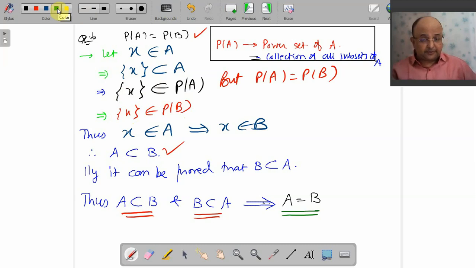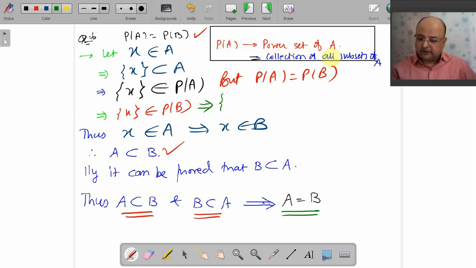Now I go for the reverse path. The singleton set {X} belongs to P of A and P of A equals P of B. So the singleton set {X} belongs to P of B. What is P of B?